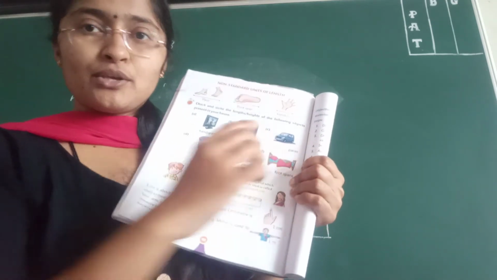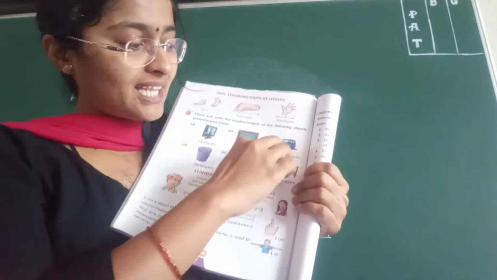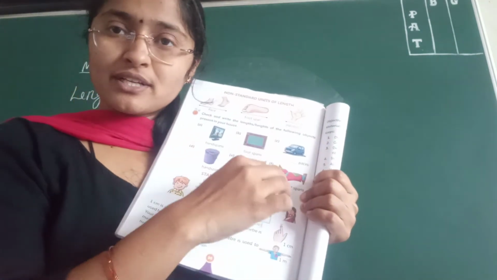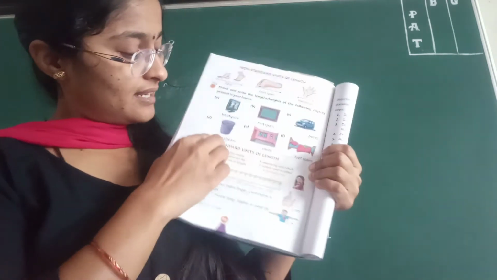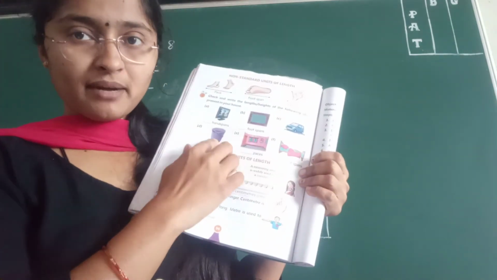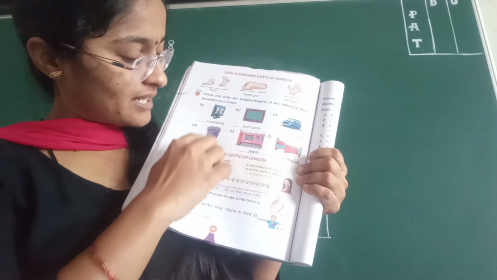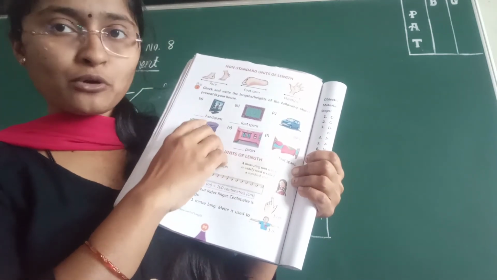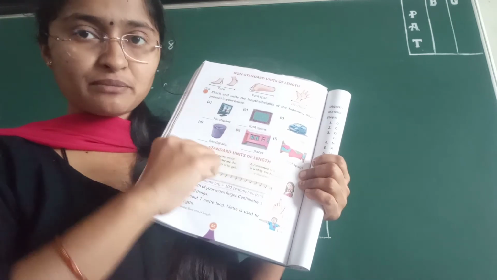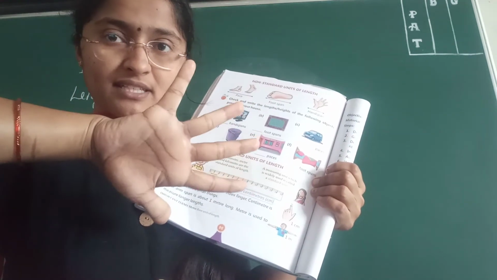Pace means you need to measure the length of this car. So you need to take the steps. You need to count your steps. Next, this is a bucket. The height of this bucket you need to measure from down to top or top to down using your hand span, like this. Hand span is nothing but this one.